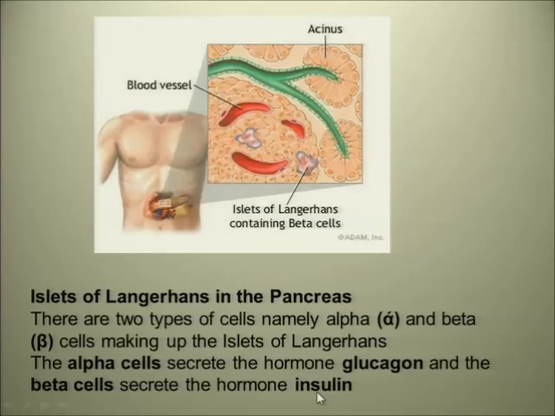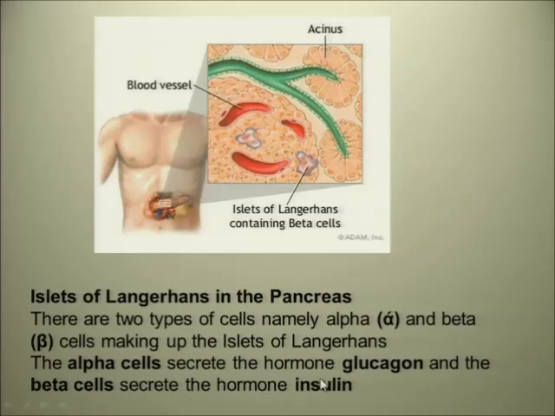Now learners get confused with this. So remember, alpha cell, glucagon: A, gluca, alpha, gluca. And the beta cells are insulin.